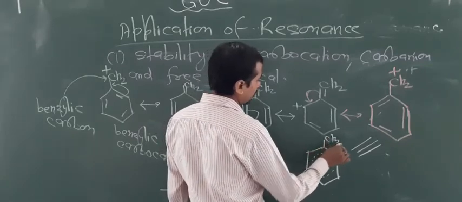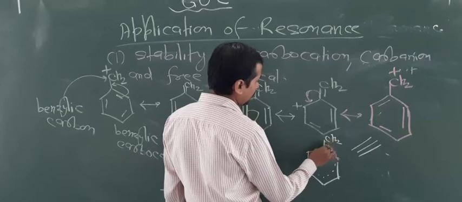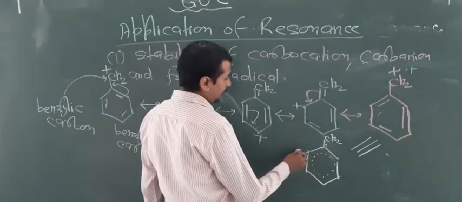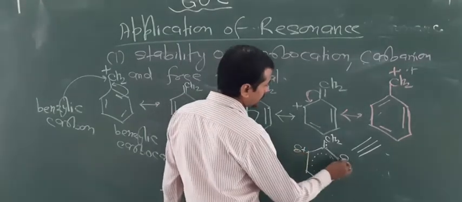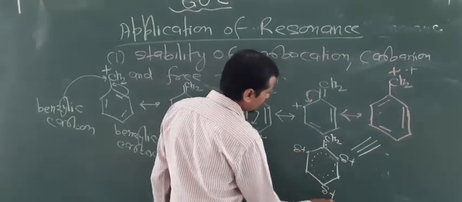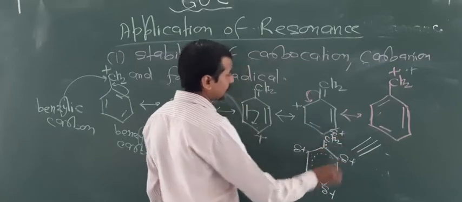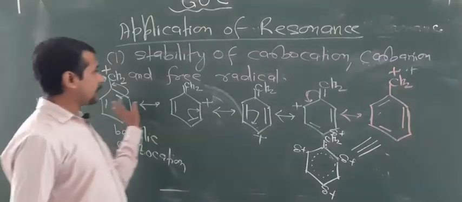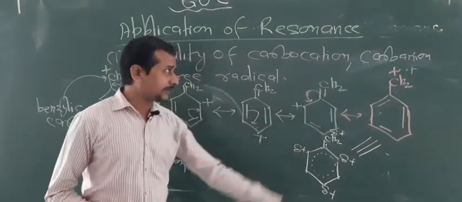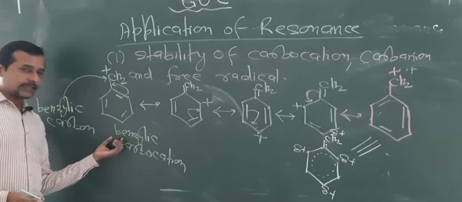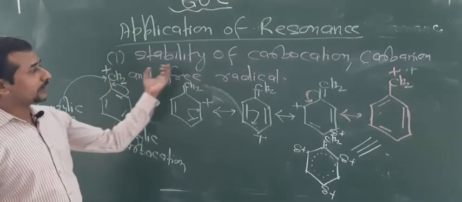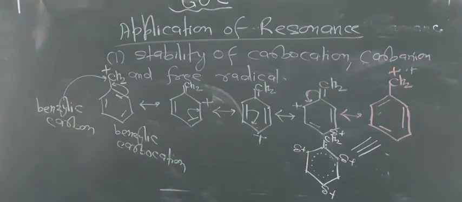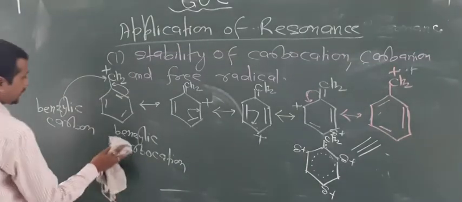Now CH2 and the pi bond are also moving from this carbon to this carbon. Now this gets a slightly positive charge, slightly positive, slightly positive, and also a slightly positive charge here. So this is the resonance hybrid. In this way, the more the number of structures, the more will be the stability. That's why the benzyl carbocation is more stable. This is due to resonance. The same thing happens with carbanions and free radicals.